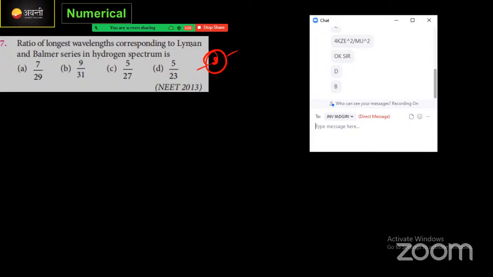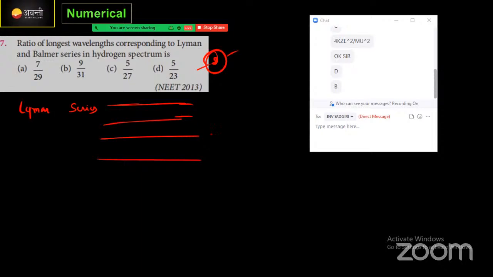Longest wavelength means the lowest energy, meaning the energy of a state should be less. Electron should jump from, suppose for the Lyman series, there are many energy states like this, correct.